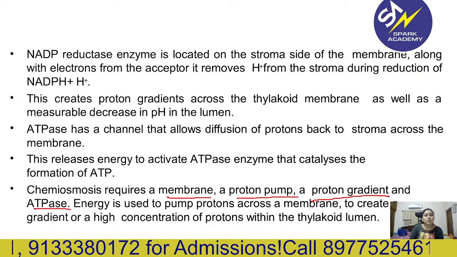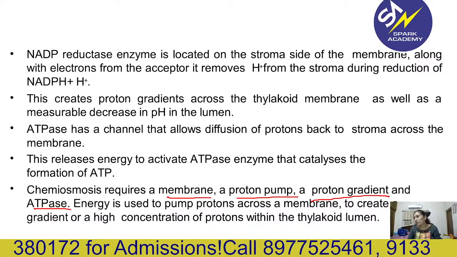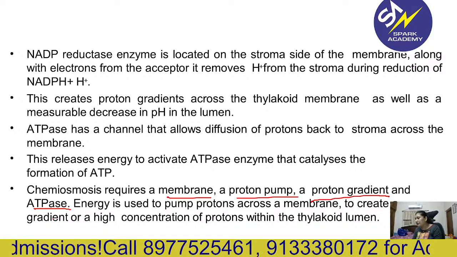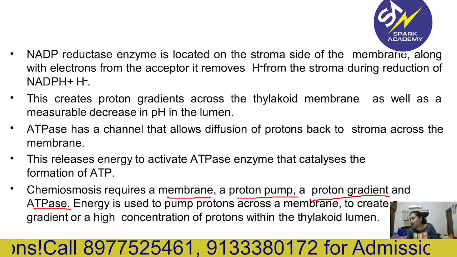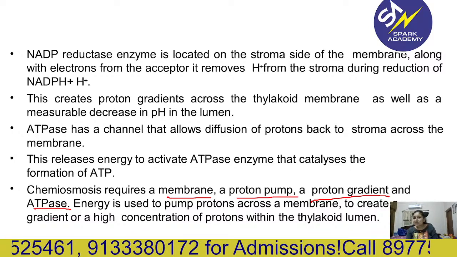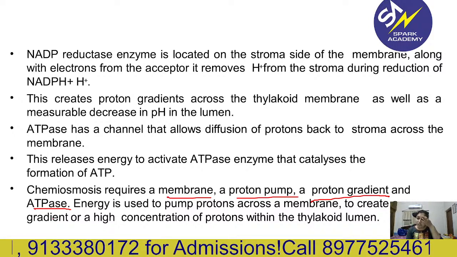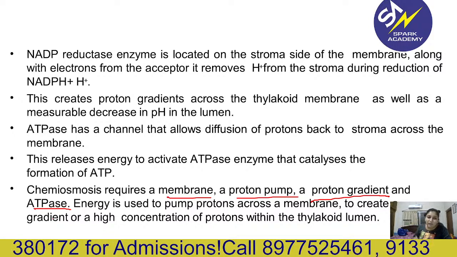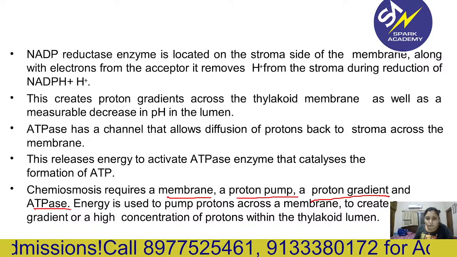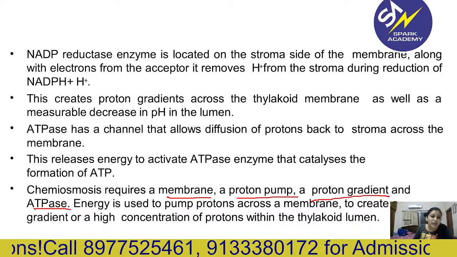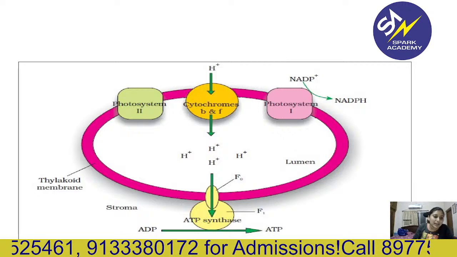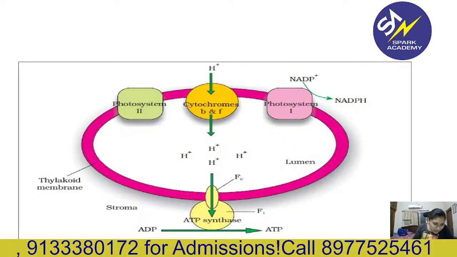Energy is used to pump the proton across the membrane. You all know that ions cannot be transported just like that. It cannot be transported simply. For that we require some ion channels, pumps like sodium potassium pumps. So these pumps are required when you want to transport ions or protons across the membrane, to create the gradient or a high concentration of protons within the thylakoid. So this is what the chemoosmotic hypothesis is showing.